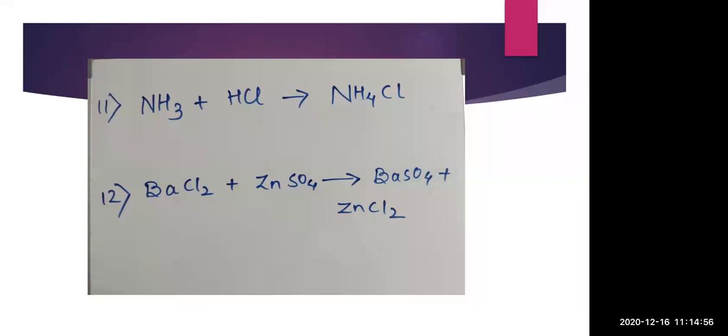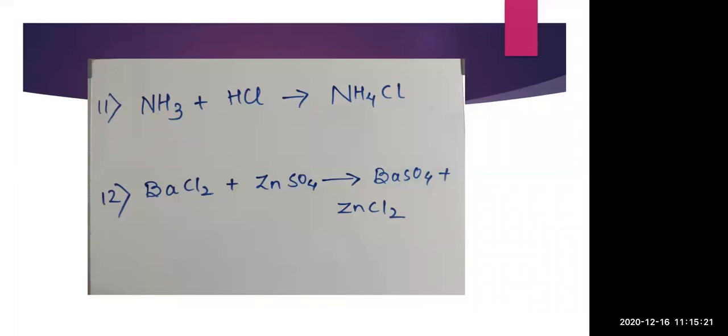Both the reactants are compounds, and on the product side both the products are compounds. So whenever 2 compounds are present on the reactant side and 2 newly formed compounds are present on the product side, it is a double displacement reaction.